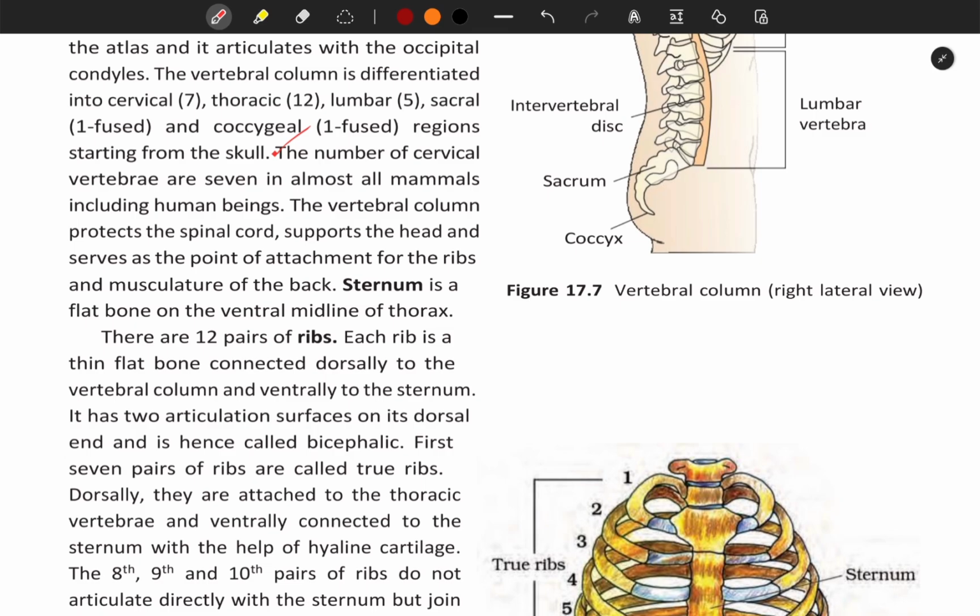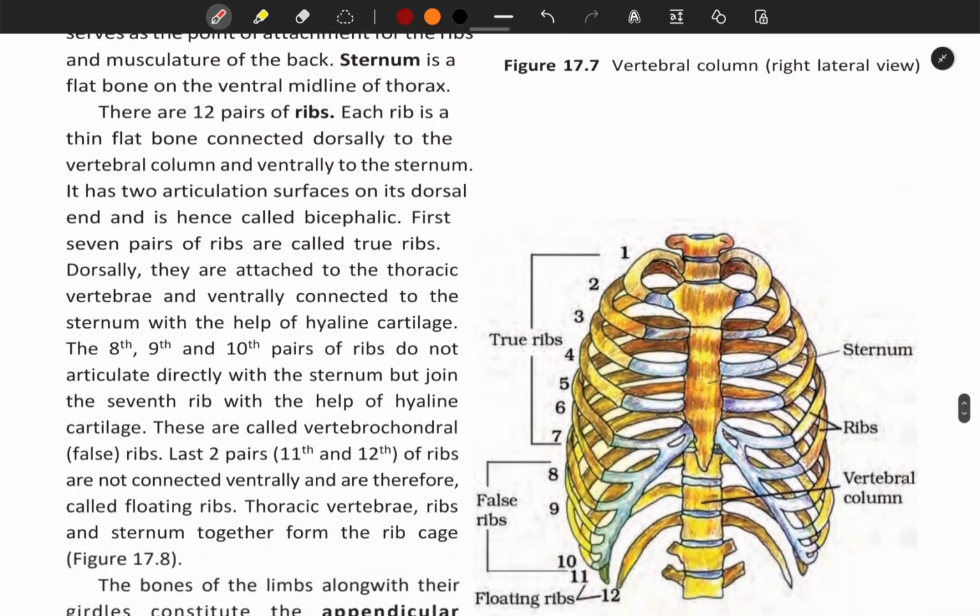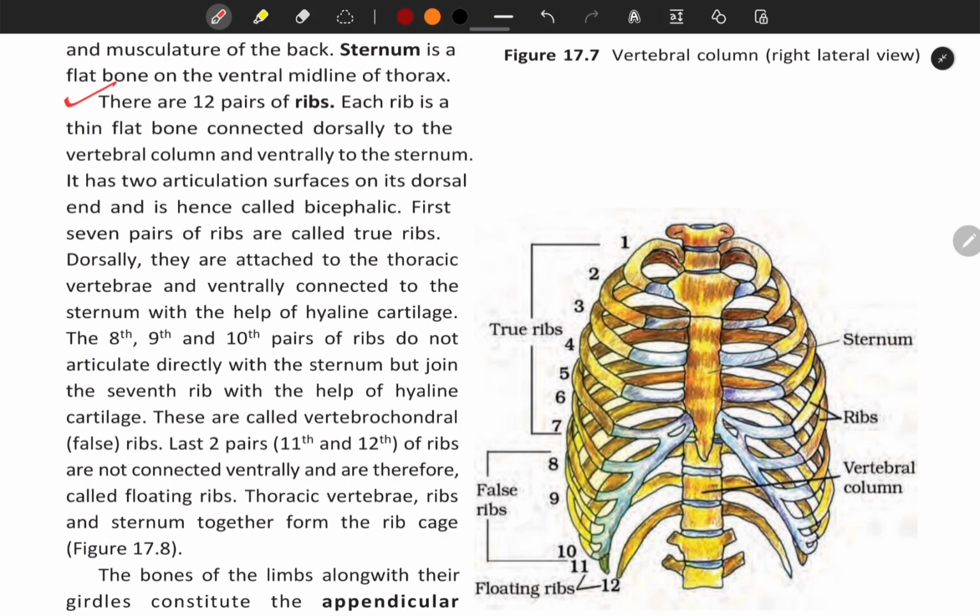The sternum is a flat bone on the ventral midline of the thorax. There are 12 pairs of ribs. Each rib is a thin flat bone connected dorsally to the vertebral column and ventrally to the sternum. It has two articulation surfaces on its dorsal end and is hence called bicephalic. The first 7 pairs of ribs are called true ribs. Dorsally, they are attached to the thoracic vertebrae and ventrally connected to the sternum with the help of hyaline cartilage.